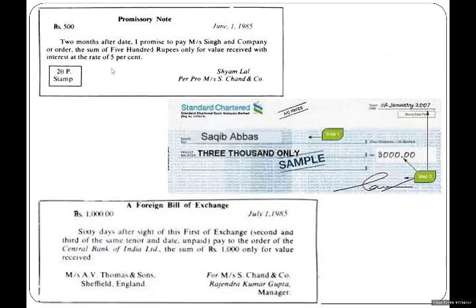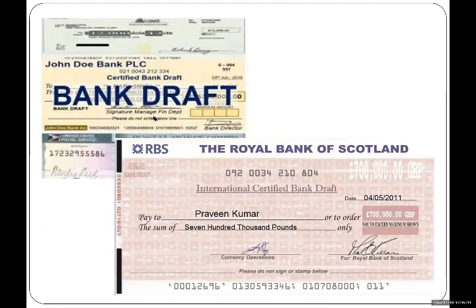One is the promissory note, that the buyer is writing this promissory note to the seller that I am promising you that I will pay your money. Similarly, when a buyer is giving a check to the seller, this is the amount which the buyer is willing to pay to the seller. And the third is the bill of exchange. In a bill of exchange, the exporter is demanding the payment from the importer. These three are the credit instruments, and one more credit instrument is a bank draft.